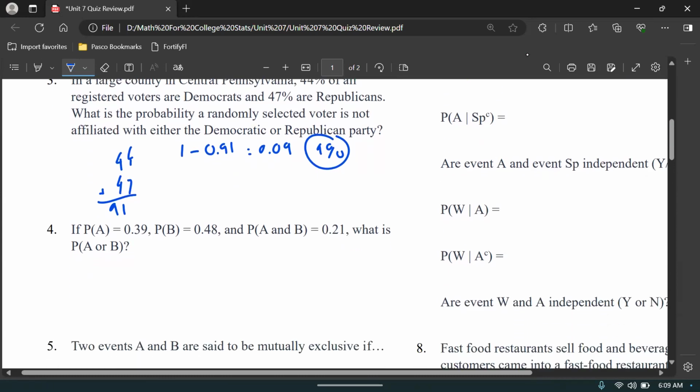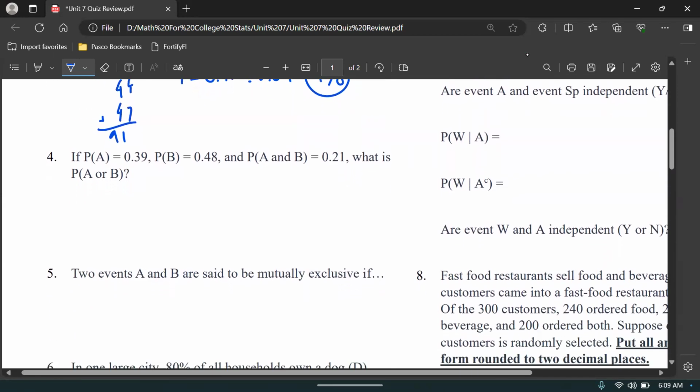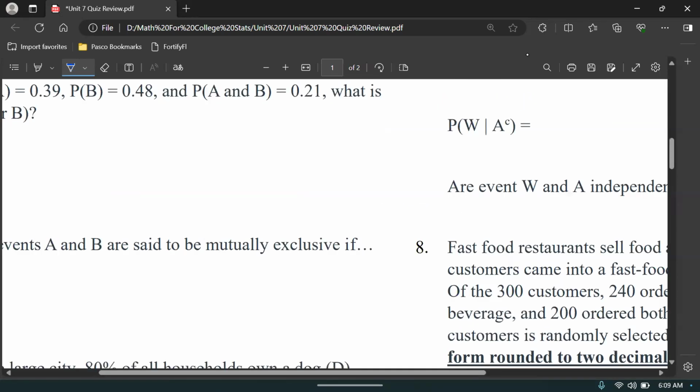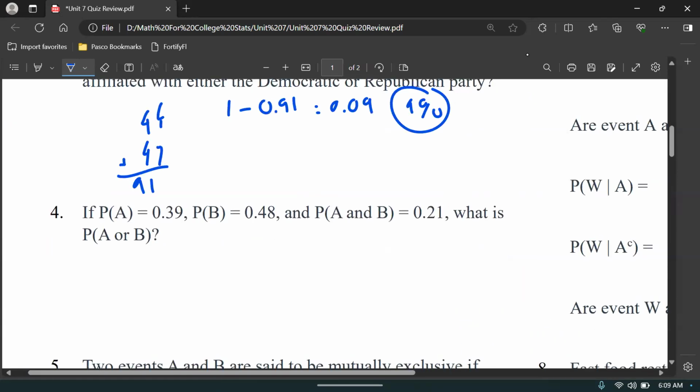Or 0.9, or sorry, 0.09 rather. Either one of those is technically correct. If the probability of A is 0.39 and the probability of B is 0.48 and the probability of A and B is 0.21, what is the probability of A or B? So this is asking, basically, if you remember the formula for this. It's very simple if you do.